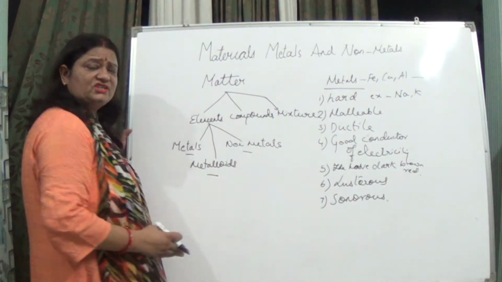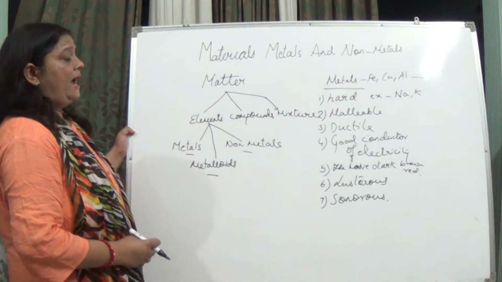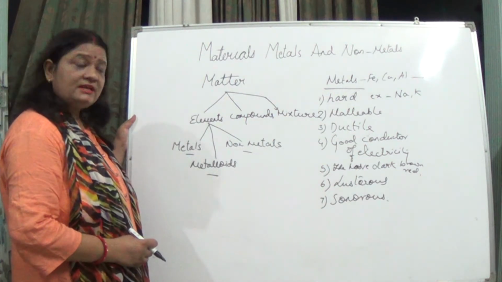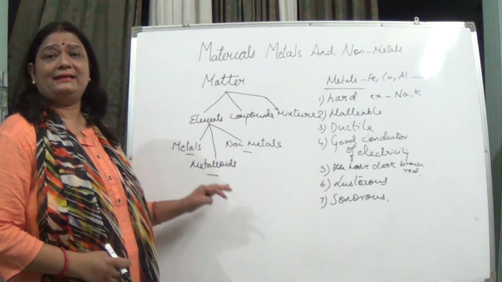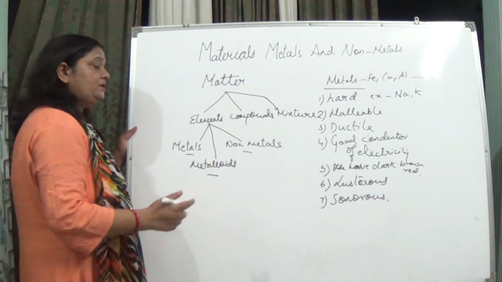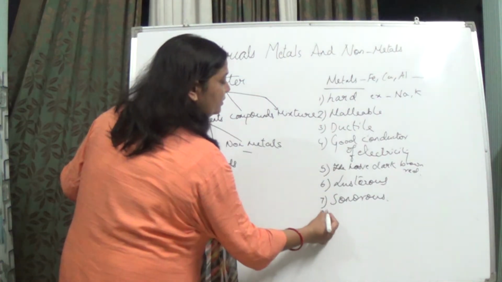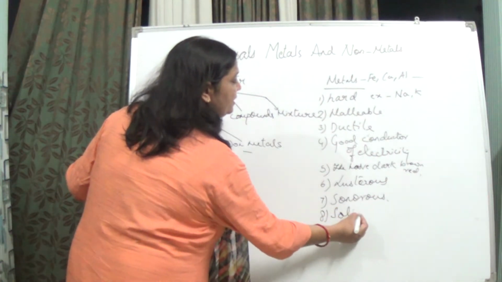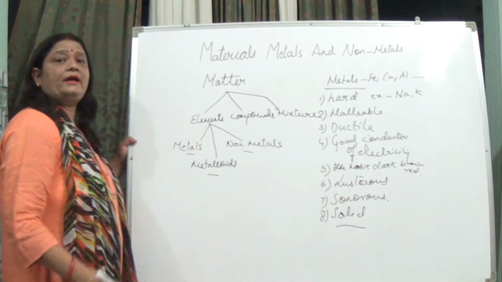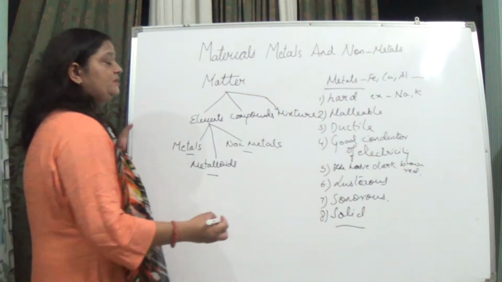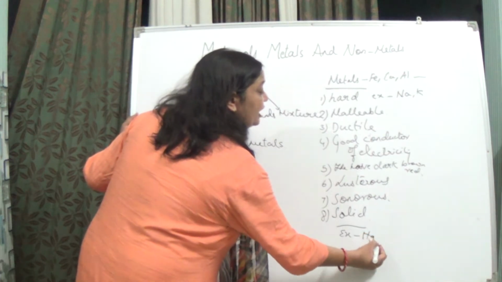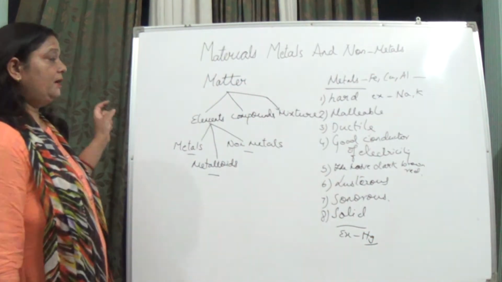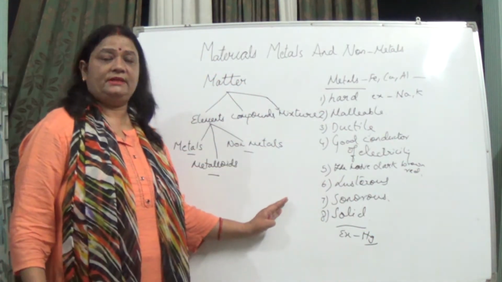Lustrous also, they are shiny in nature, and yes, they produce a tingling sound. And when we talk about metals, metals mainly exist in what form? Solid form. The exception is mercury, which exists in liquid form. So here metals have these properties.